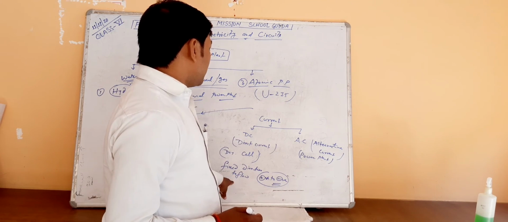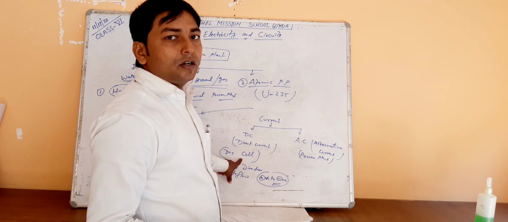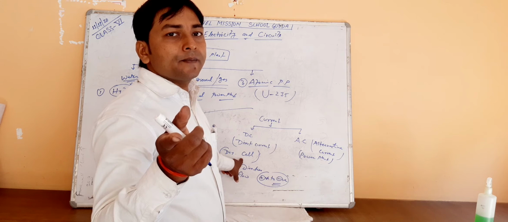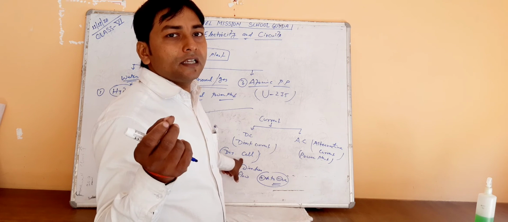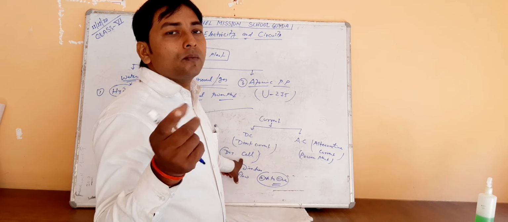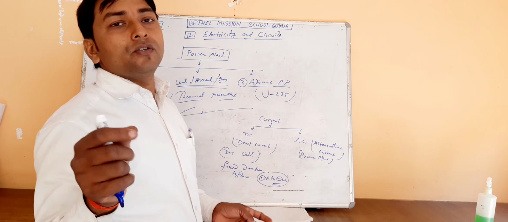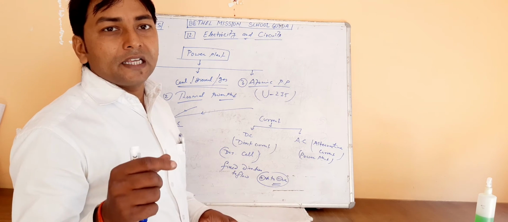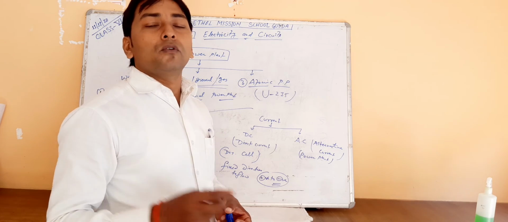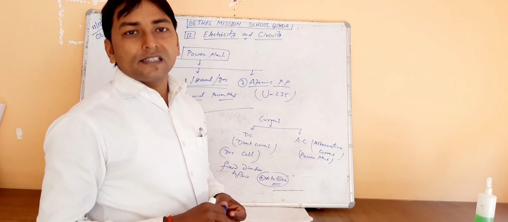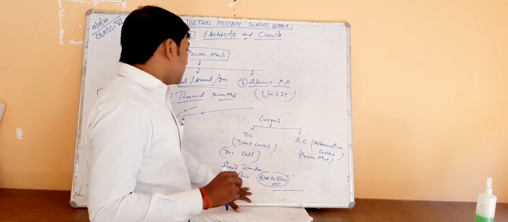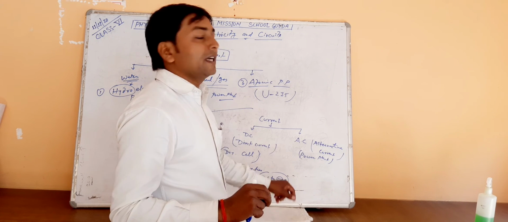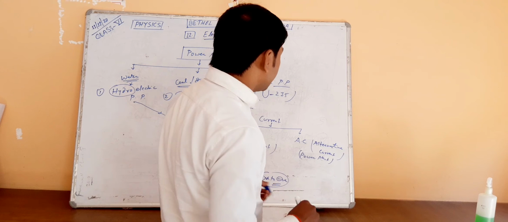DC current we get from a dry cell or battery. A battery is a group of cells. When two or more than two cells are used in a group, that is said to be a battery. In a torch, when you use two or more dry cells, that is a battery. So DC current flows from the positive to negative terminal. Okay, positive to negative.